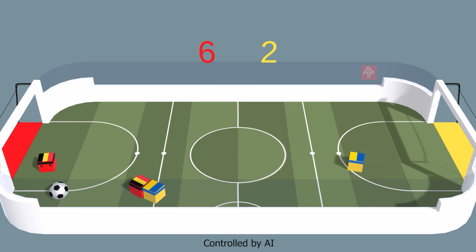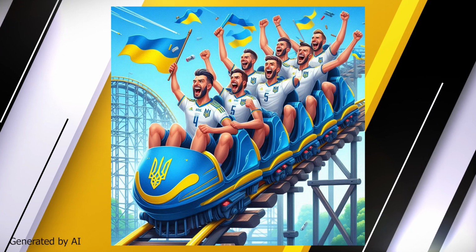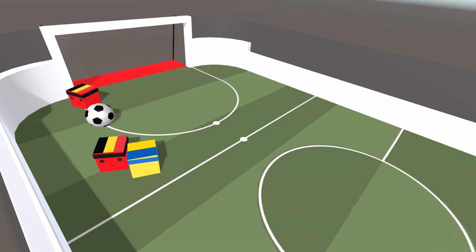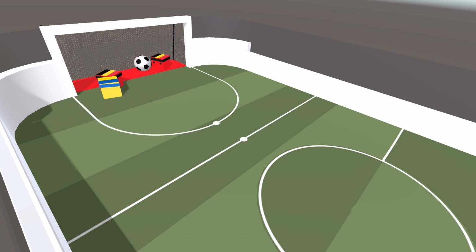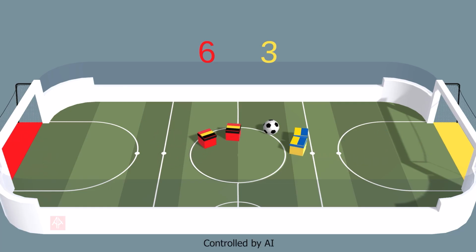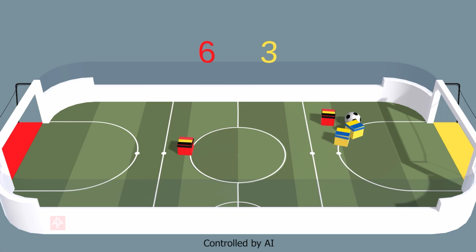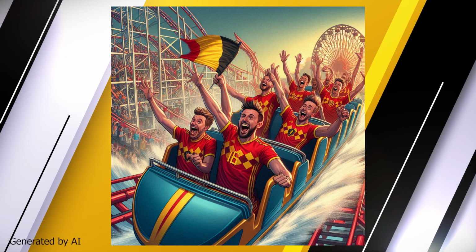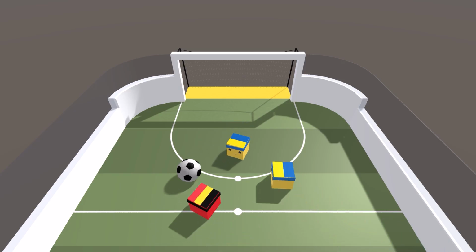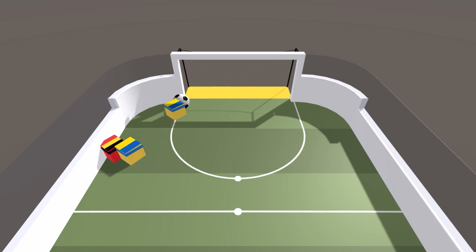6-2 for Ukraine. And almost, it is 6-3. A shot from the Belgian defender, again another own goal. 6-3 for Belgium. Ukraine on the attack, and open goal. Oh, nice cut off there from the Belgian player. And a terrible own goal from Ukraine. Somehow he managed to push it in without any pressure.